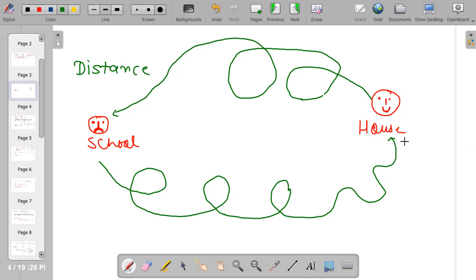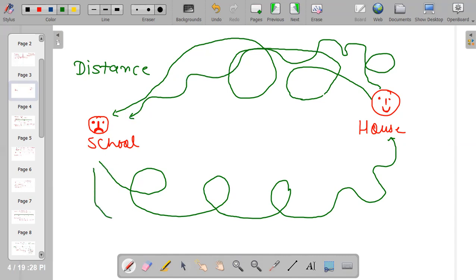Now again, another day. If I want to go from house to school, I go to my friend's house and do the same activity, and I go to school. In returning I do the same stuff. I go to a shop and I enjoy and I eat and I drink, and I return to my house.